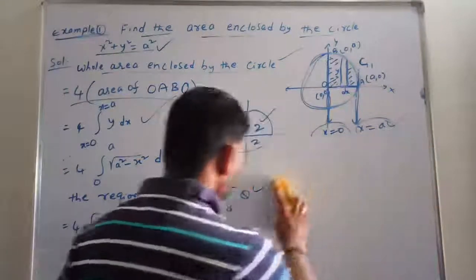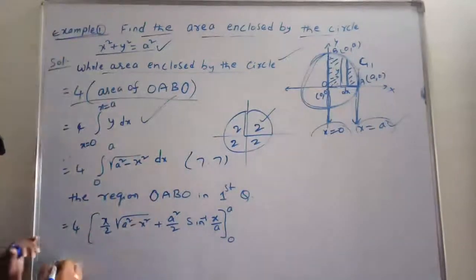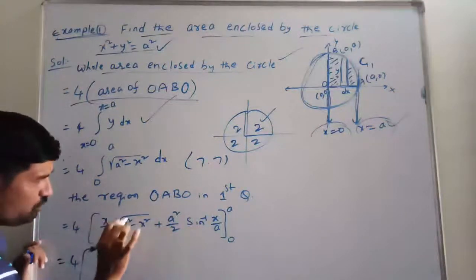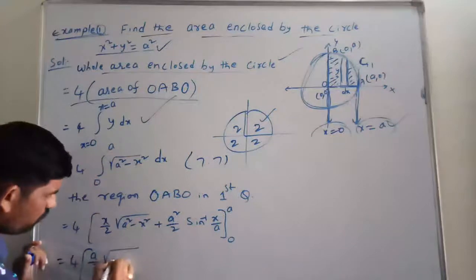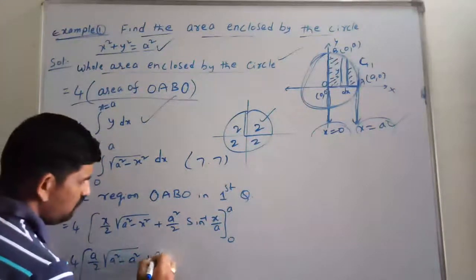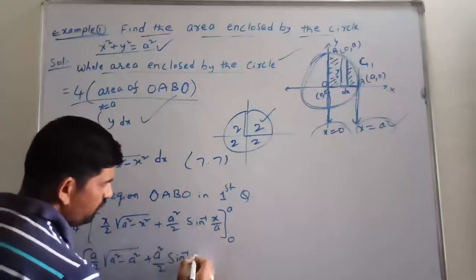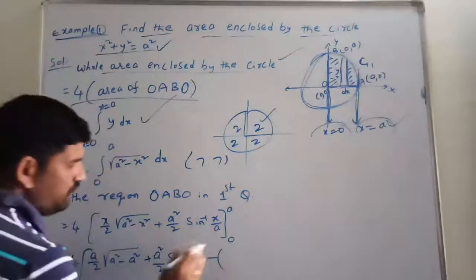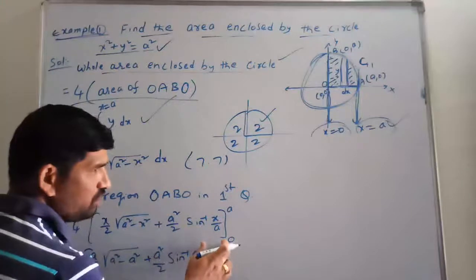So we apply the upper limit first. That is a. In place of x we are writing a, that's all. So a by 2 into root of a square minus a square plus a square by 2 into sine inverse of a by a. We have applied the upper limit. Now take the lower limit.